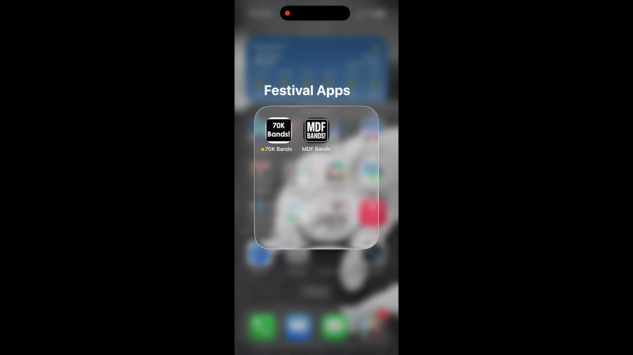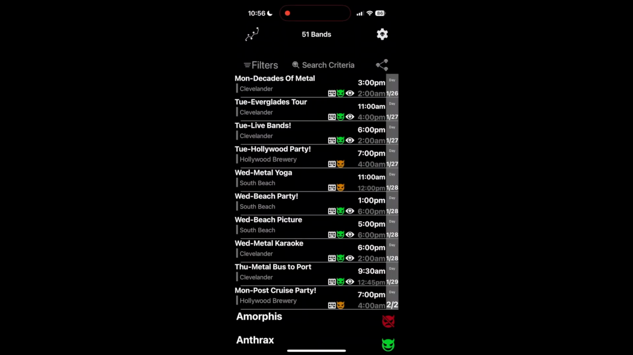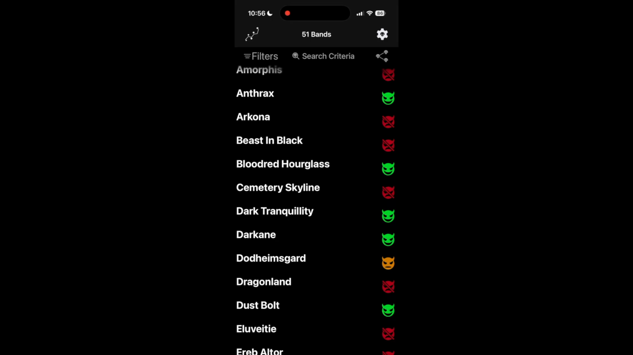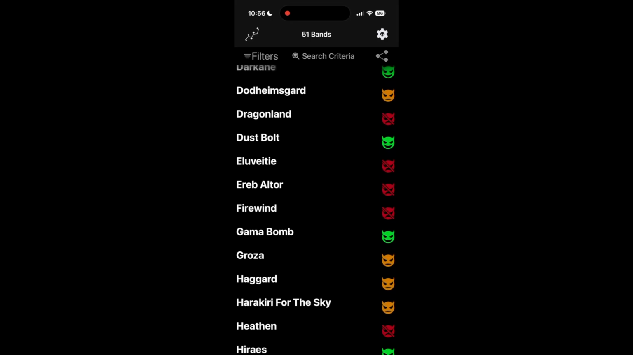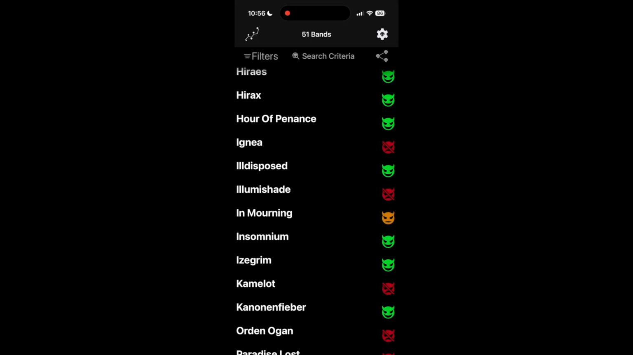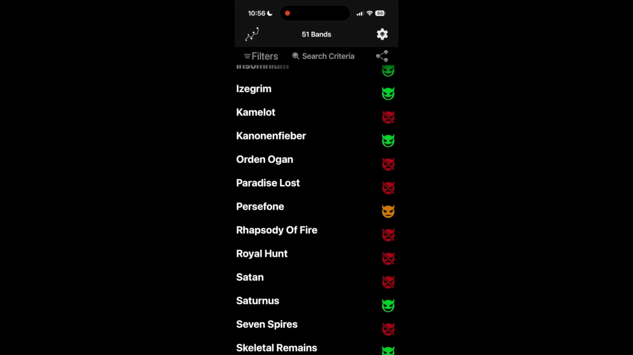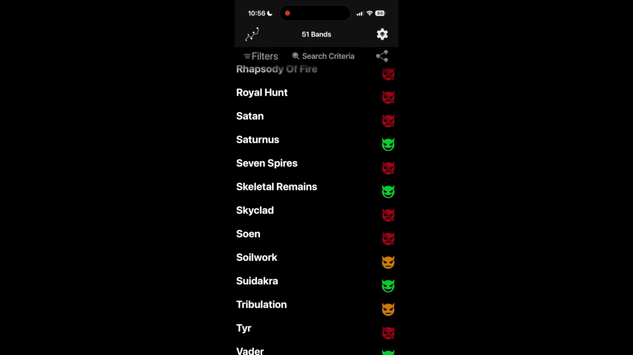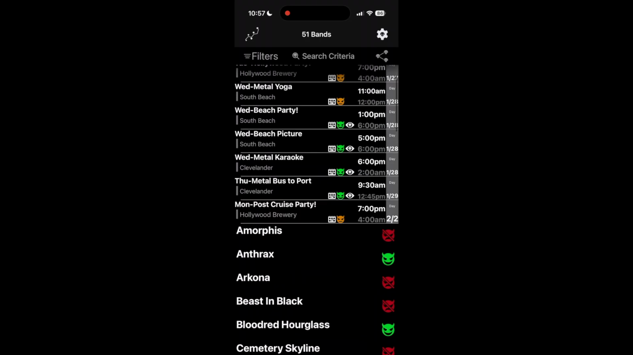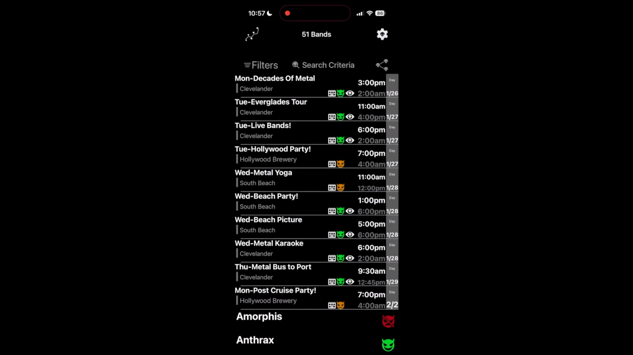This is the new 70K Bands MDF Bands app walkthrough for the 2026 edition of these events. These are unofficial apps not associated with the promoters of these events. These apps are identical in feature set. I will be using 70K Bands for this demonstration, but all features are available in both apps, though obviously content will be different. Also, pre-party event data is not available for the MDF app.